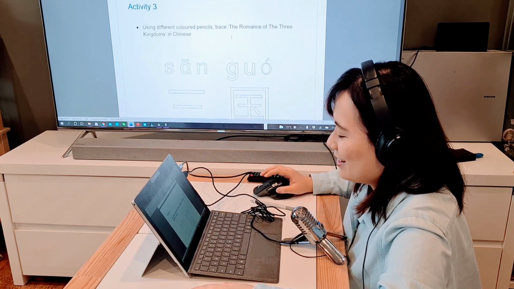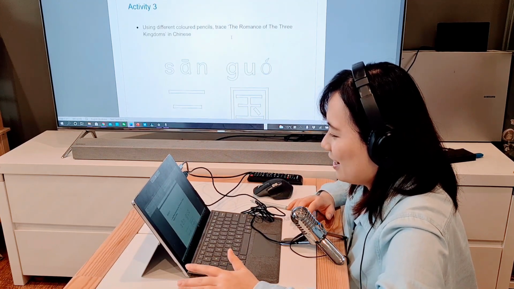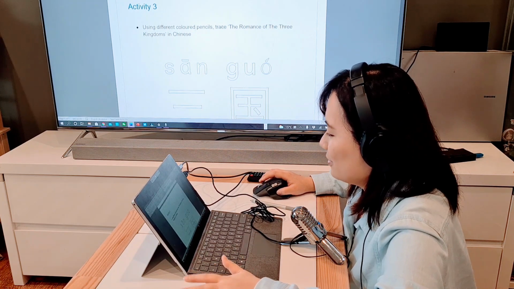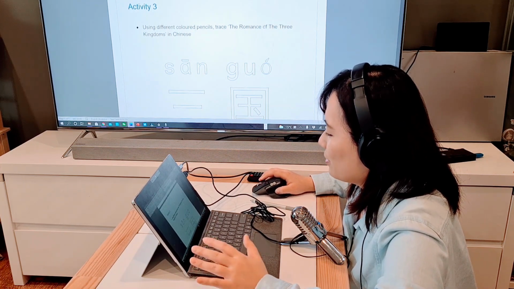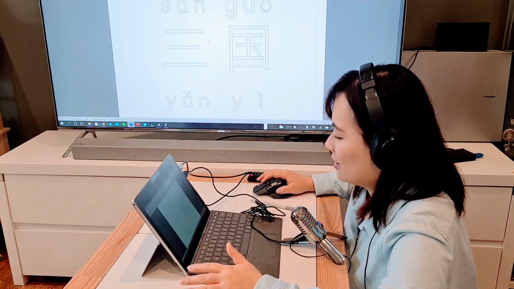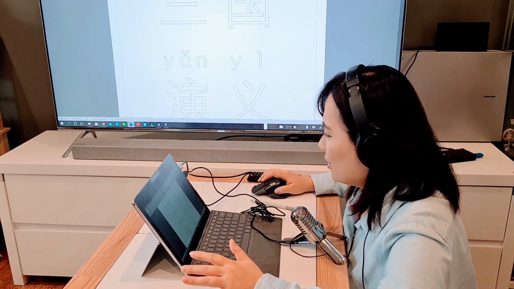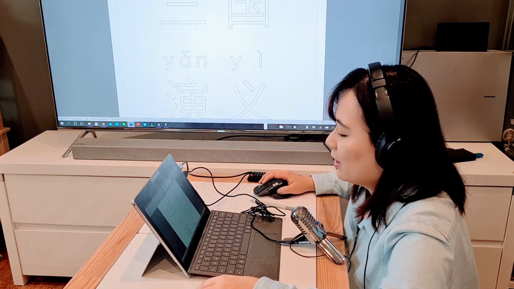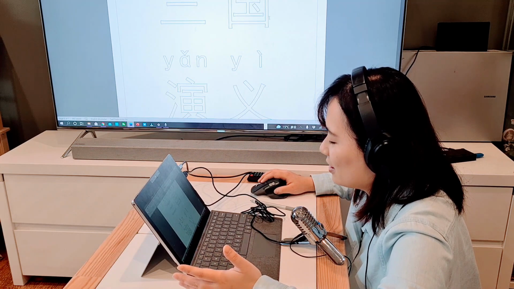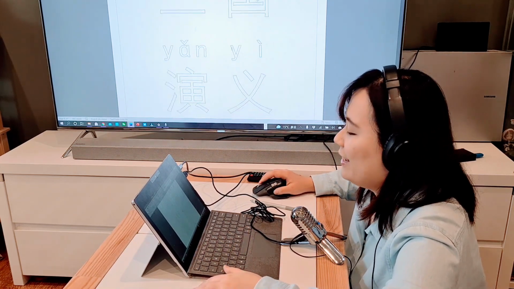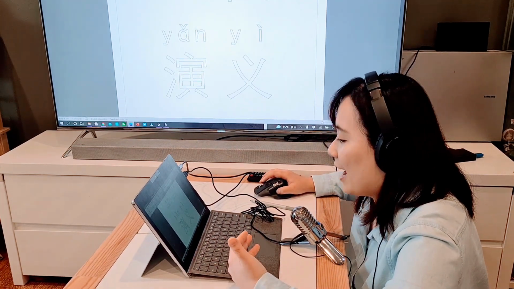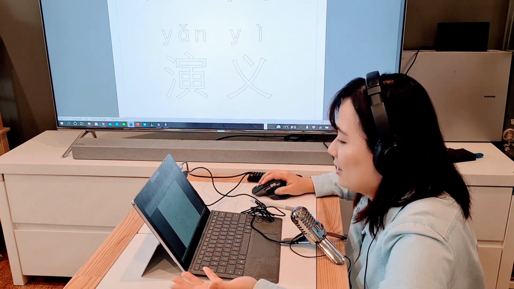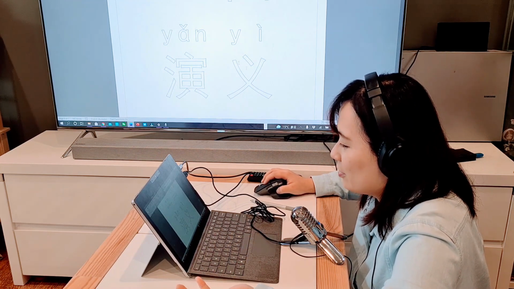Okay, now activity 3, that's the one we need to use color pencil. So use different color pencils, trace the romance of the 3 kingdoms in Chinese. So that's here. So 4 words: 三国演义. 三国, 3 kingdoms. You will see these characters so many times in the unit. Yan is drama or acting. Yi is loyalty. 三国演义, the romance of the 3 kingdoms.